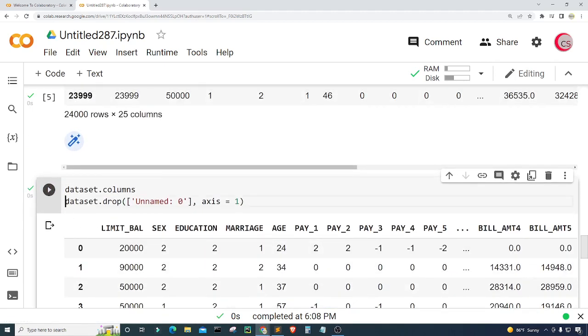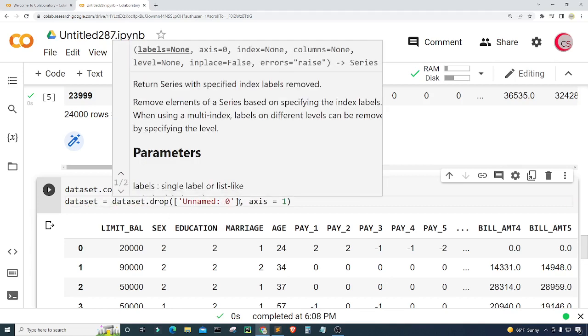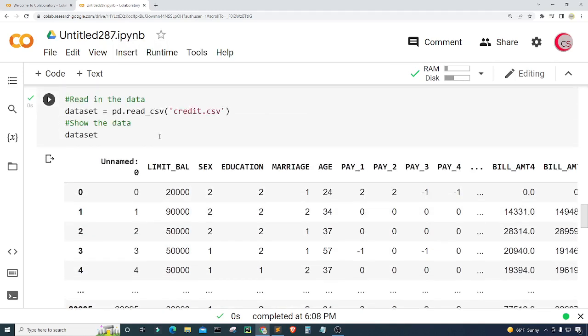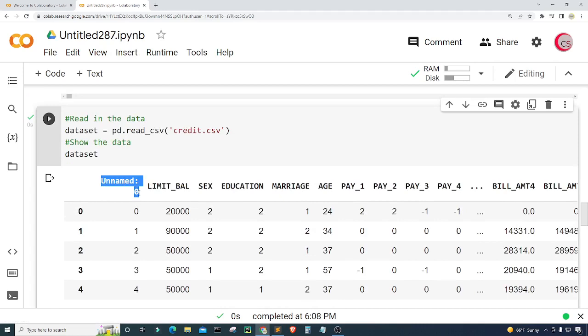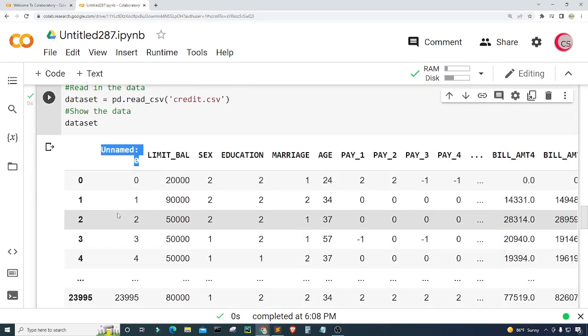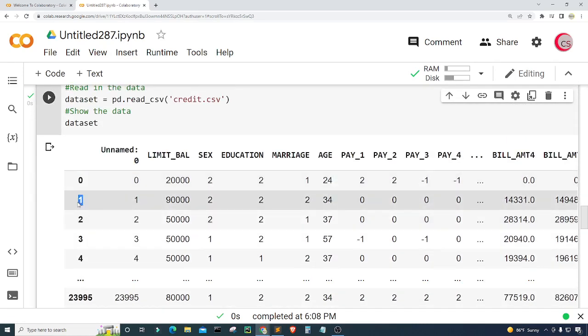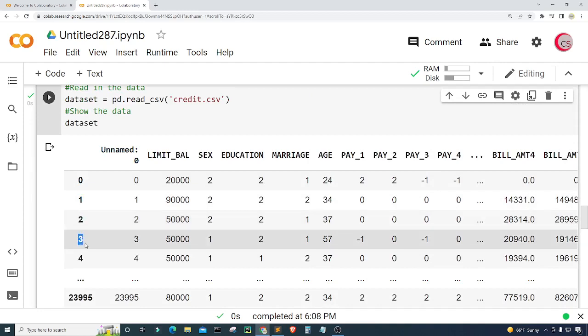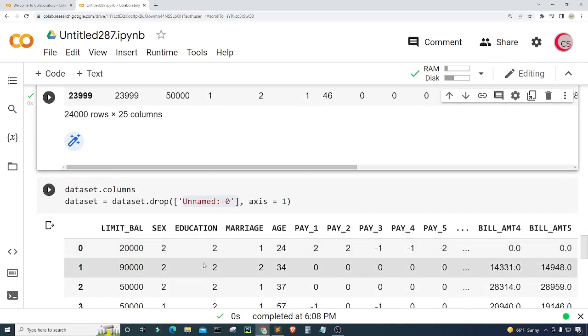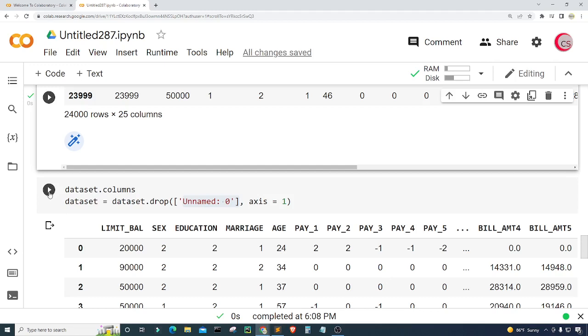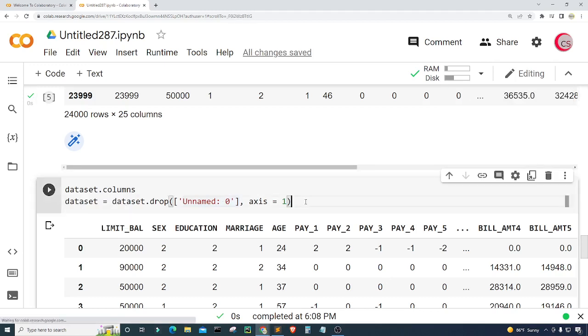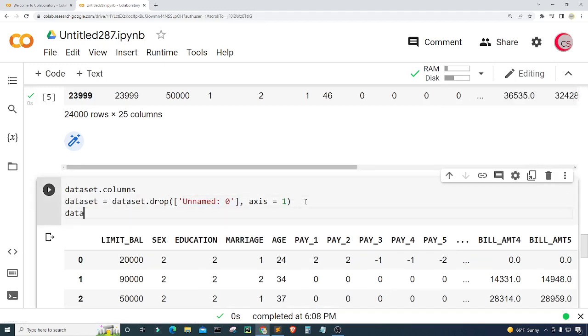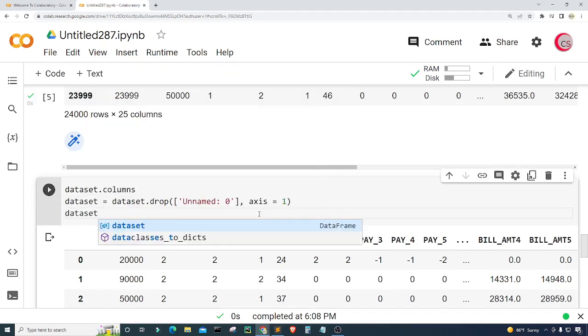Okay, perfect. So what I'm going to do here is set dataset equal to dataset.drop Unnamed: 0, because that column Unnamed: 0 here isn't important. It's just the indices here to the left. All right. So I'm going to go ahead and get rid of that in the dataset. So let's just show the dataset here.